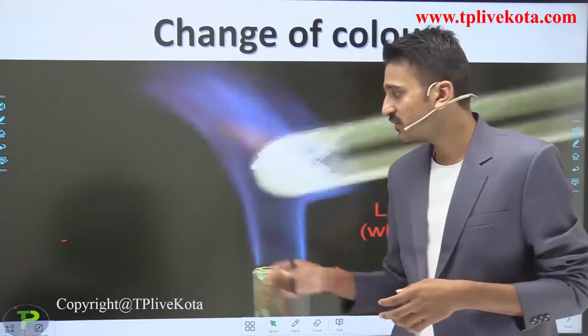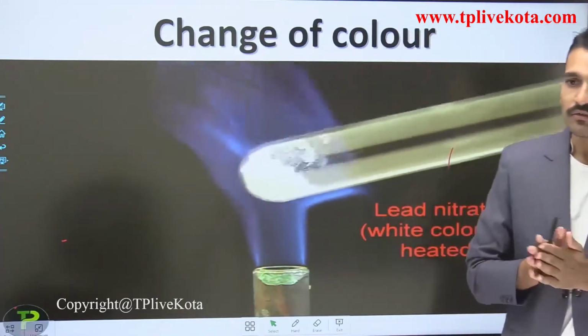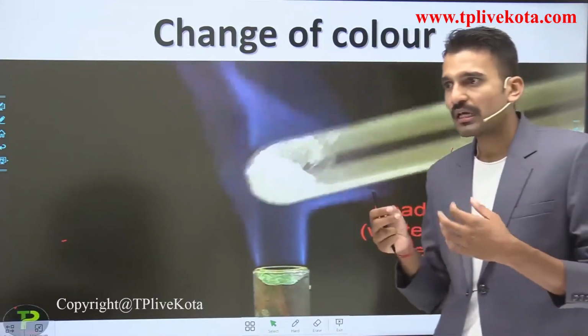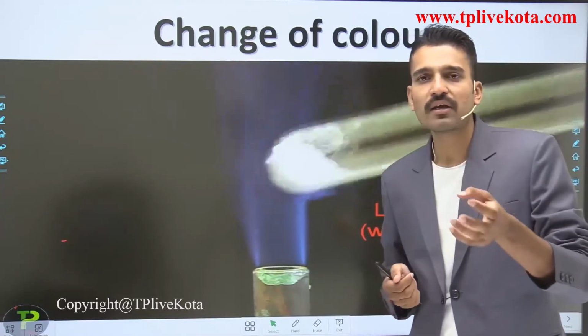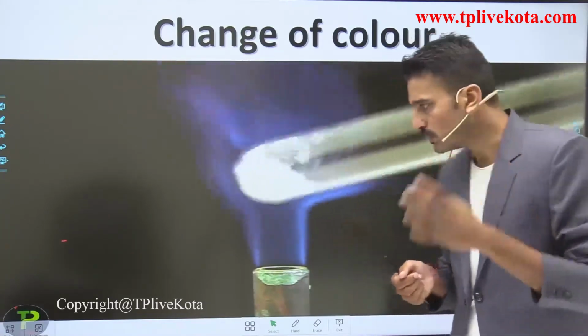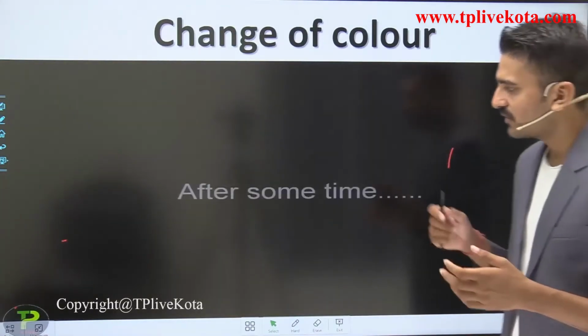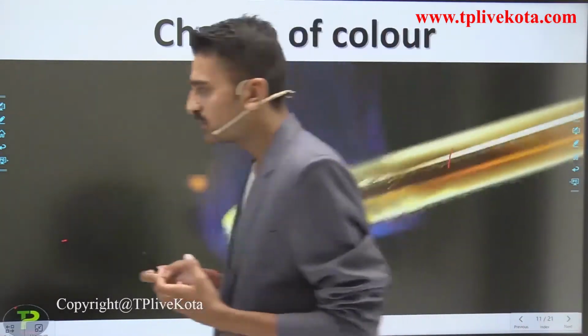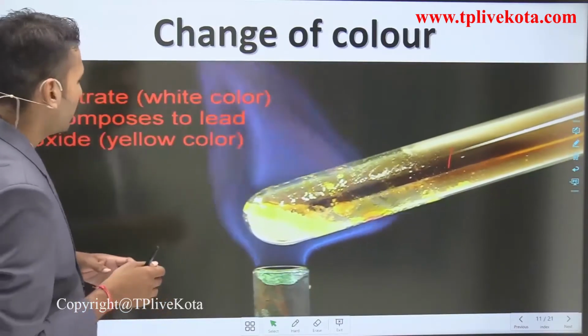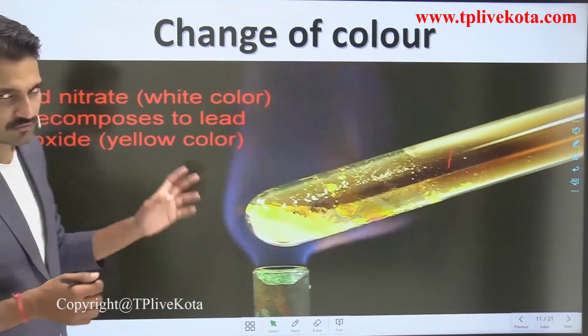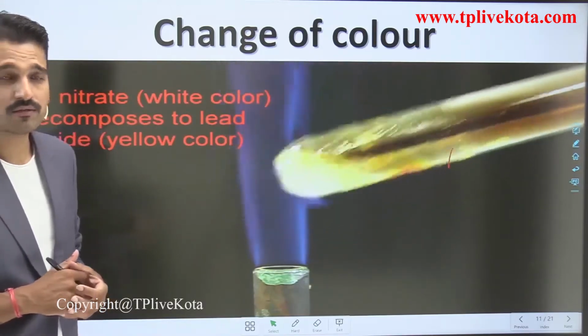The third observation is the change in the color. So let us see what chemical changes are taking place here, and for that I am going to write the chemical equation for you. So let us examine what the changes are. After the completion of this video, I am going to write this.